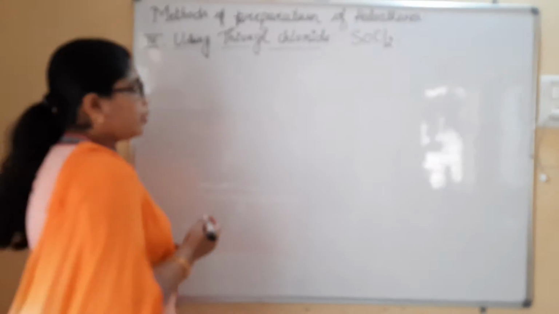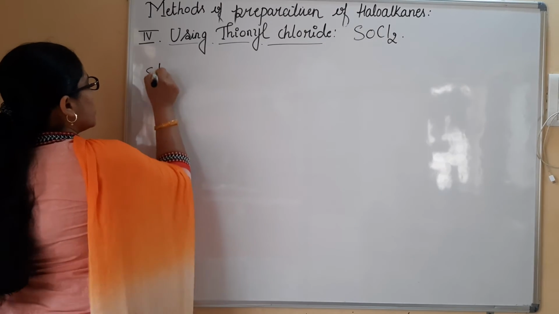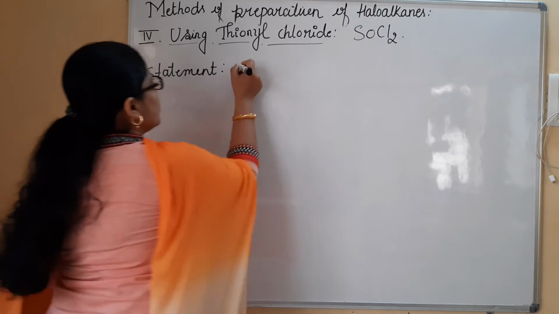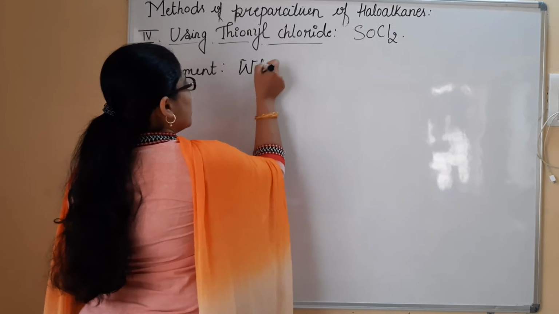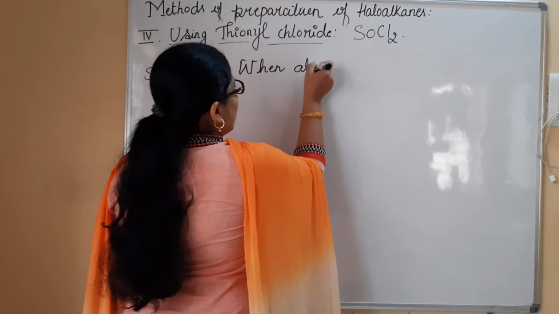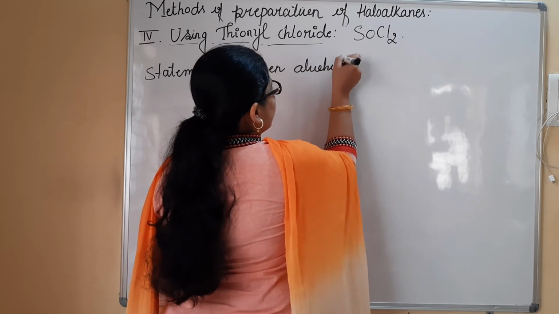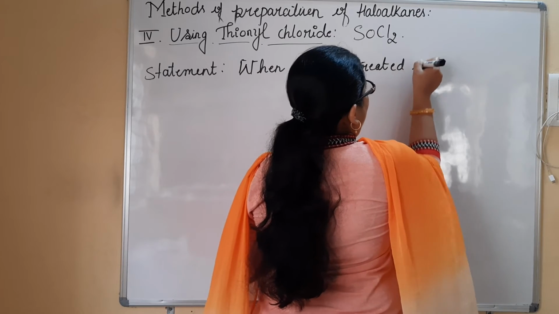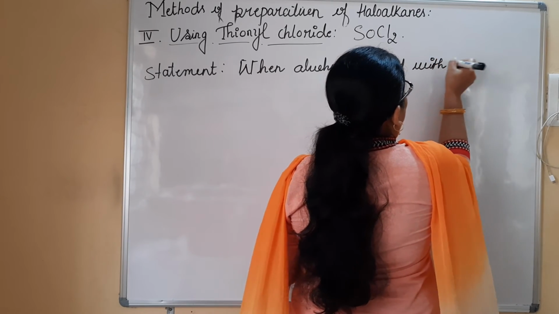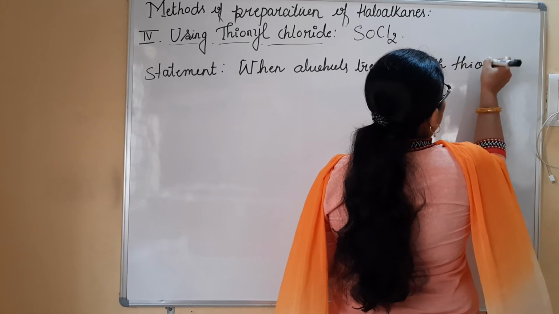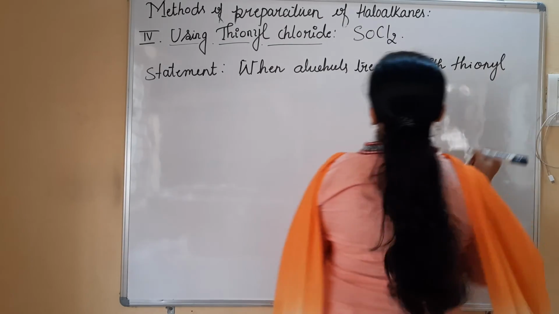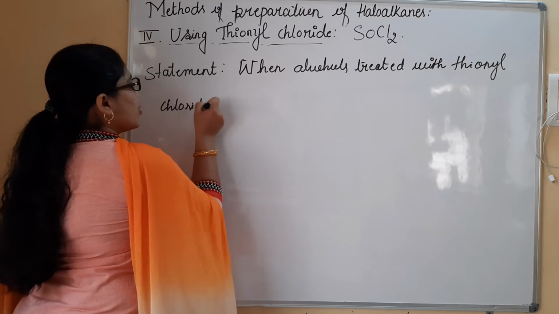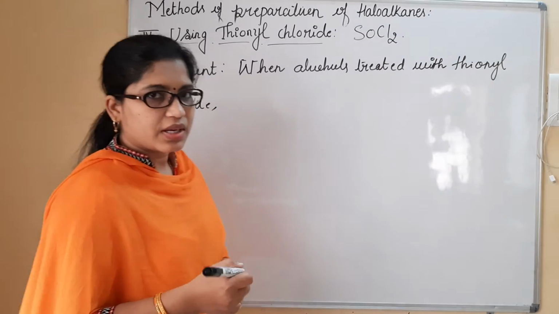Let me write the statement. What is the statement for this one? When alcohols are treated with thionyl chloride, haloalkanes are formed. But the thing is, here we are making use of pyridine as a catalyst.